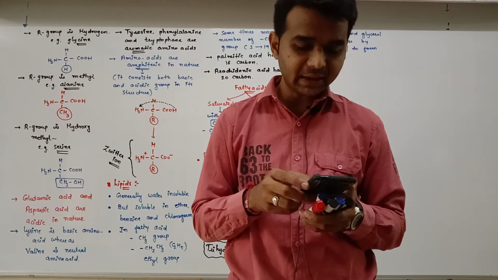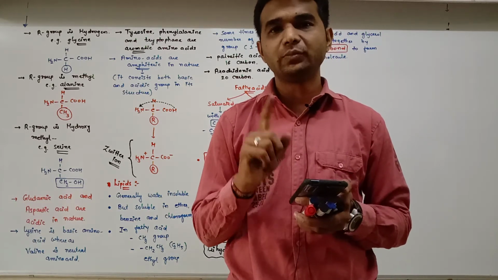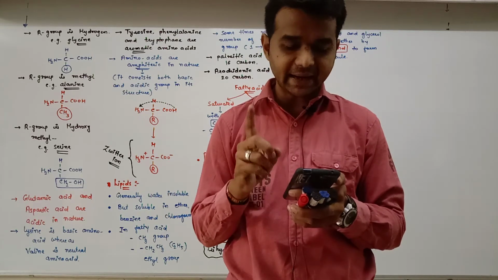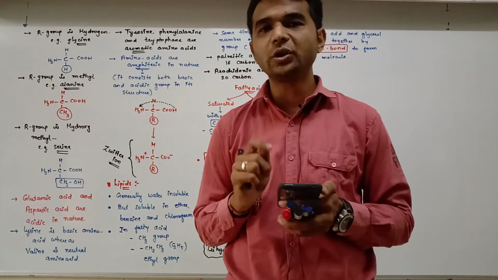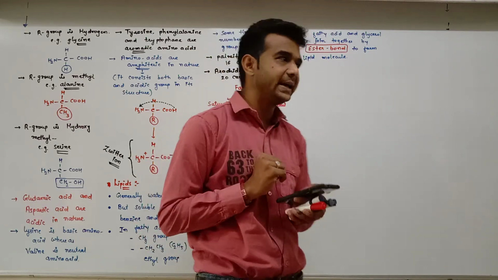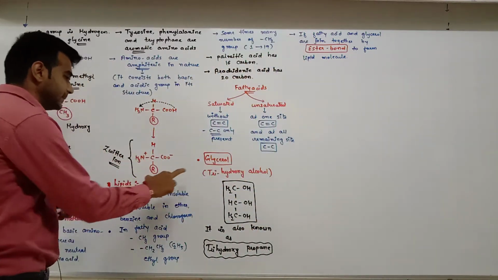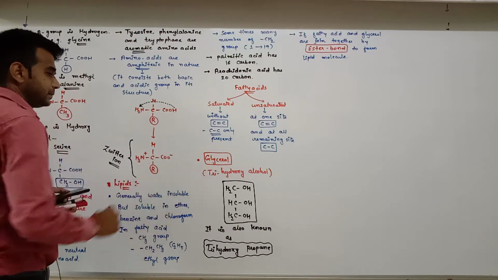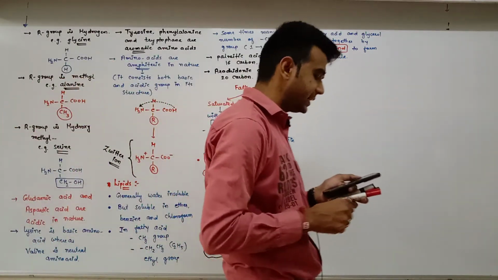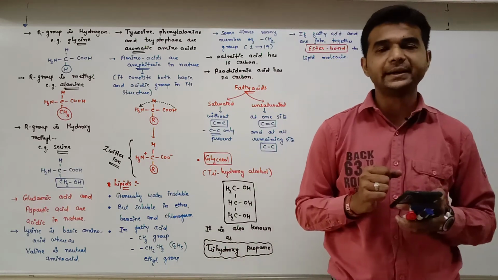They can be monoglyceride. Monoglyceride means one alcoholic group is there. Diglyceride, two alcohol groups are there. And triglyceride, trihydroxyl group is there. So triglyceride, monoglyceride and diglyceride.